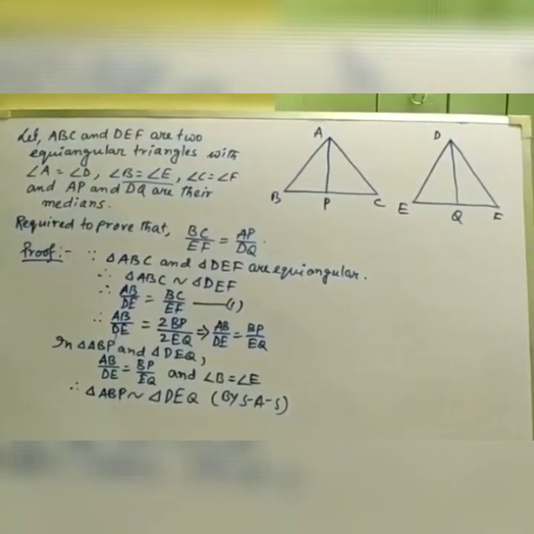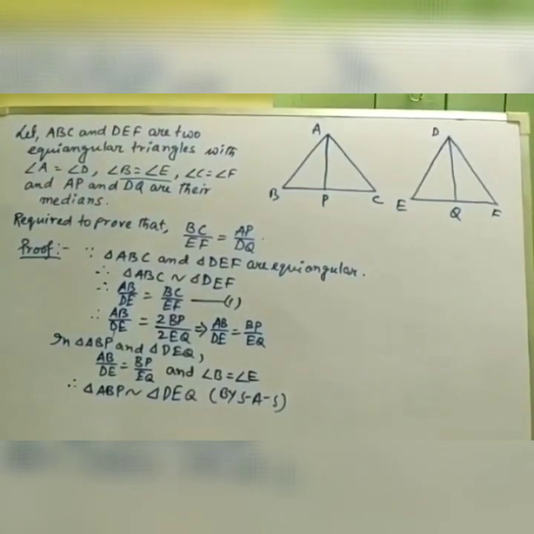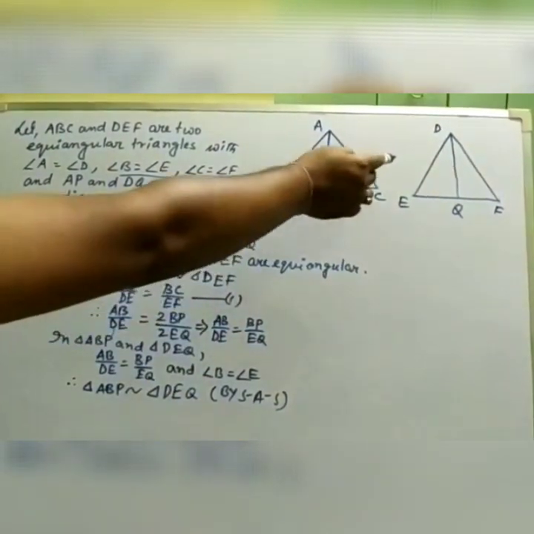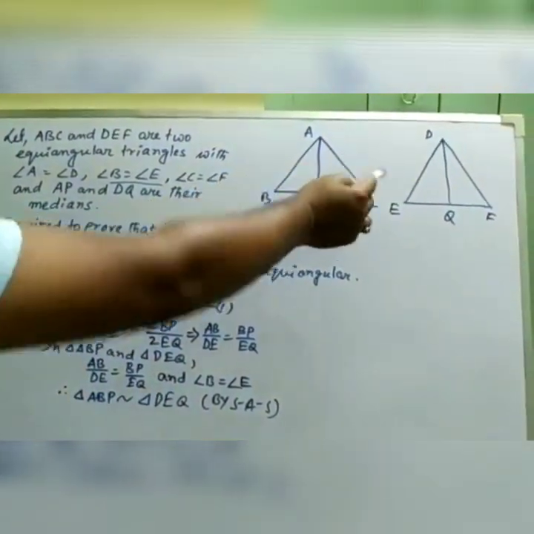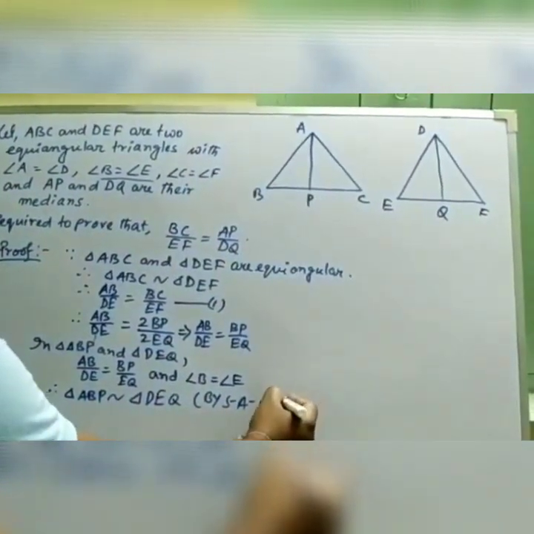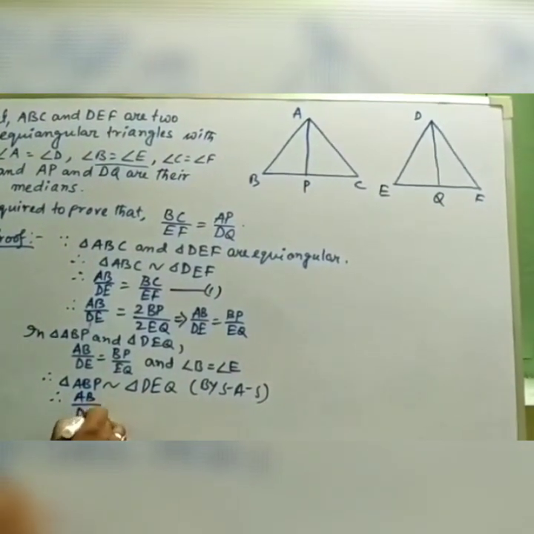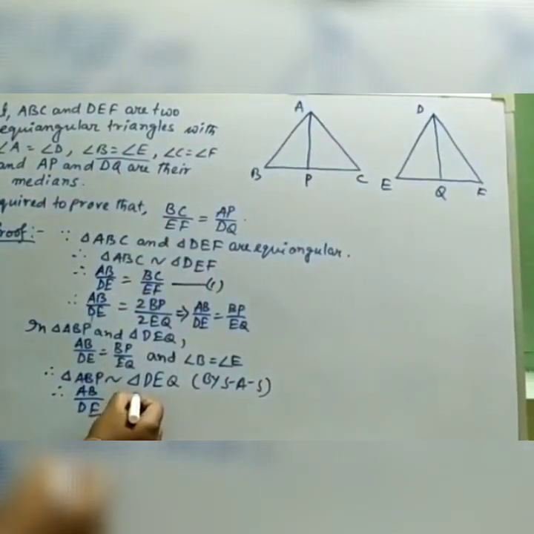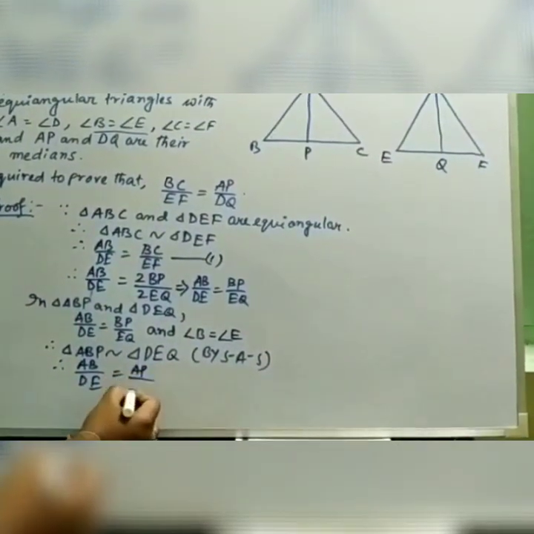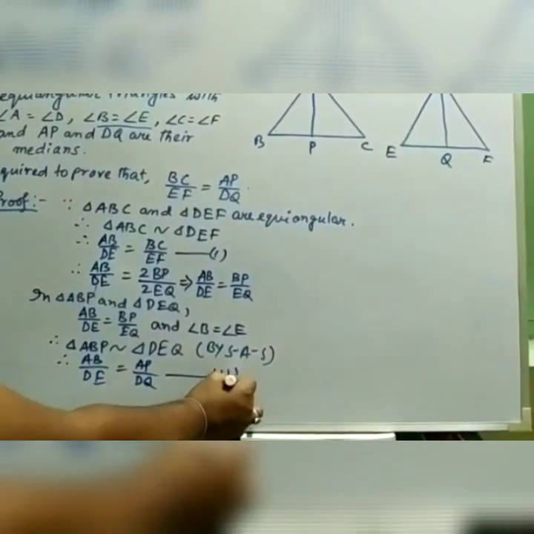And we know that if the triangles are similar, then all the corresponding sides are in the same ratio. So in triangle ABP and triangle DEQ, we can write, therefore, AB by DE equals the medians, that is AP by DQ, and we are calling this condition 2.